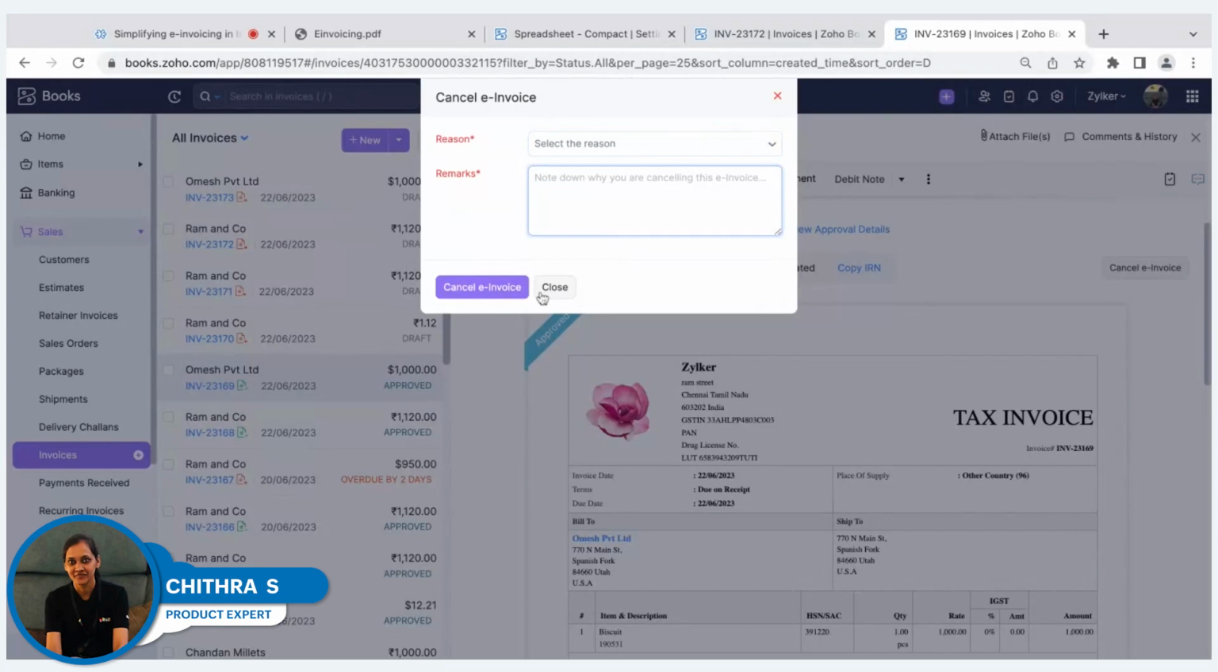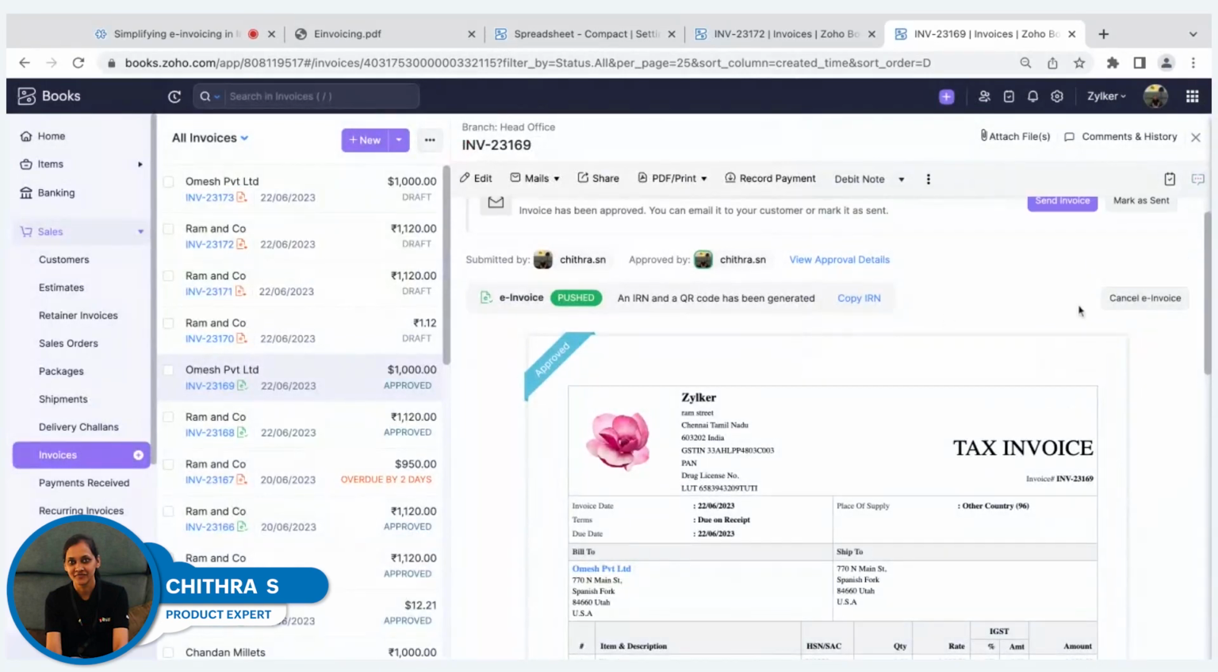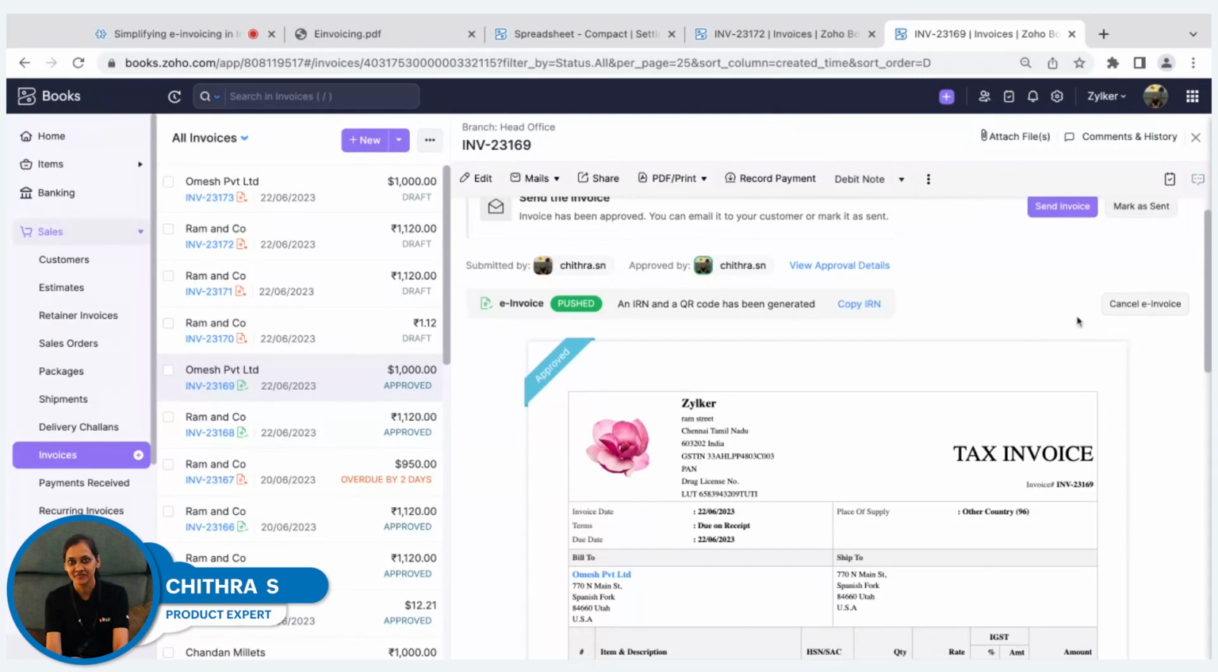But just in case the 24-hour limit has lapsed, you need to go to the GST portal directly and cancel the invoice there. And once you do it, here you'll be able to see an option called mark as cancelled. You can click on mark as cancelled. That will update the status in Zoho Books, and it will void the respective invoice. You can create a new invoice and repush it once again to the IRP.